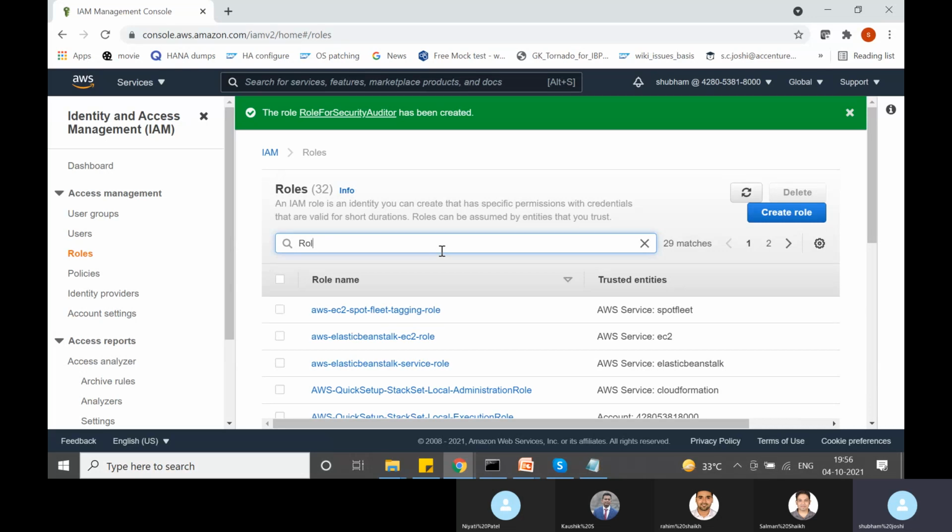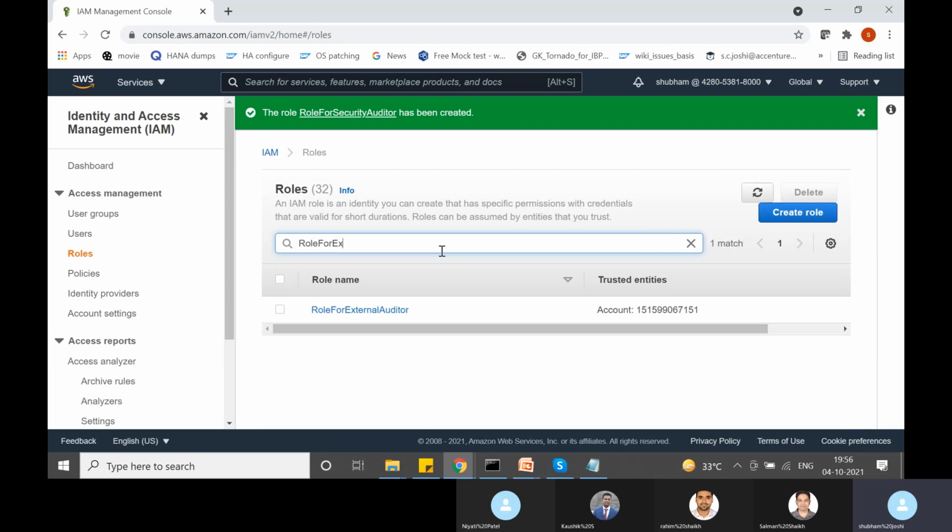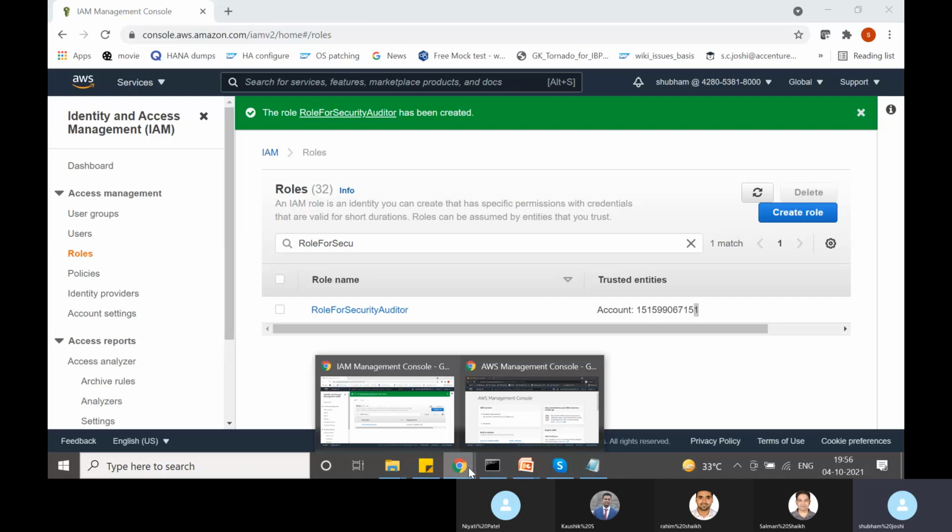And then let's try to find out the role that we just created. So role for security auditor. This is the role that we just created, right? Here we can see who is the trusted entity. This is the trusted entity, right? So basically account so and so is a trusted entity, and any IAM user from this account can assume this role, right? So let's do it. Let's see how we can assume this role.